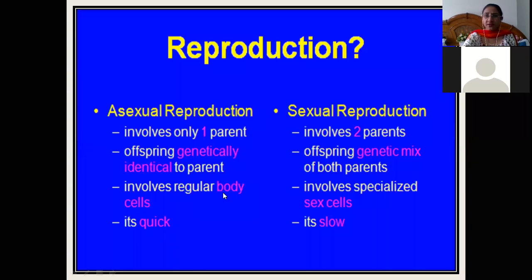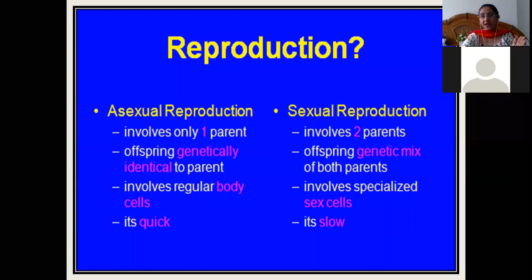Now if we see what is the major difference between the sexual and the asexual reproduction, here I have shown you in this slide that asexual reproduction involves only one parent. Asexual reproduction can be apomixis or vegetative reproduction. Vegetative propagation happens with runners, stolons, suckers, and bulbs that we have already seen in the last class. These are the underground stems, the underground parts of the plant. So only one plant is involved in this type of reproduction.